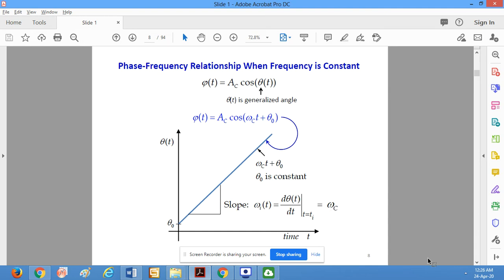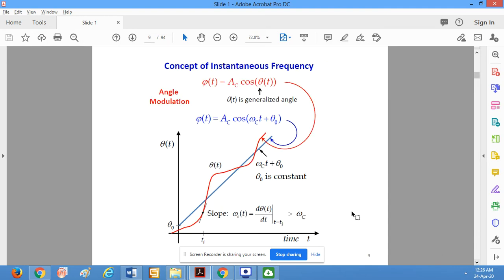Generally, this is the mathematics we normally follow. Here in the case of angle modulation, we have the concept of the instantaneous frequency. This is showing us the sinusoidal waveform, and this is the angle omega ct plus theta naught, where omega c is the angular frequency. This is the plot in a hypothetical condition where we are plotting theta t like this, and this is the plot we have already discussed in the previous slide.